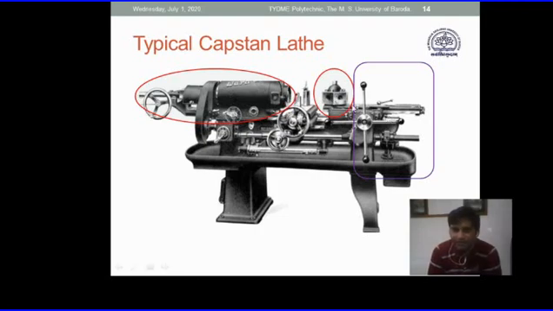Second is this hexagonal turret with the capacity of mounting different tools. These are the two tool posts that you can see, and this is the ram. This is the complete mechanism on which your turret can move to and fro for performing the required machining operation.